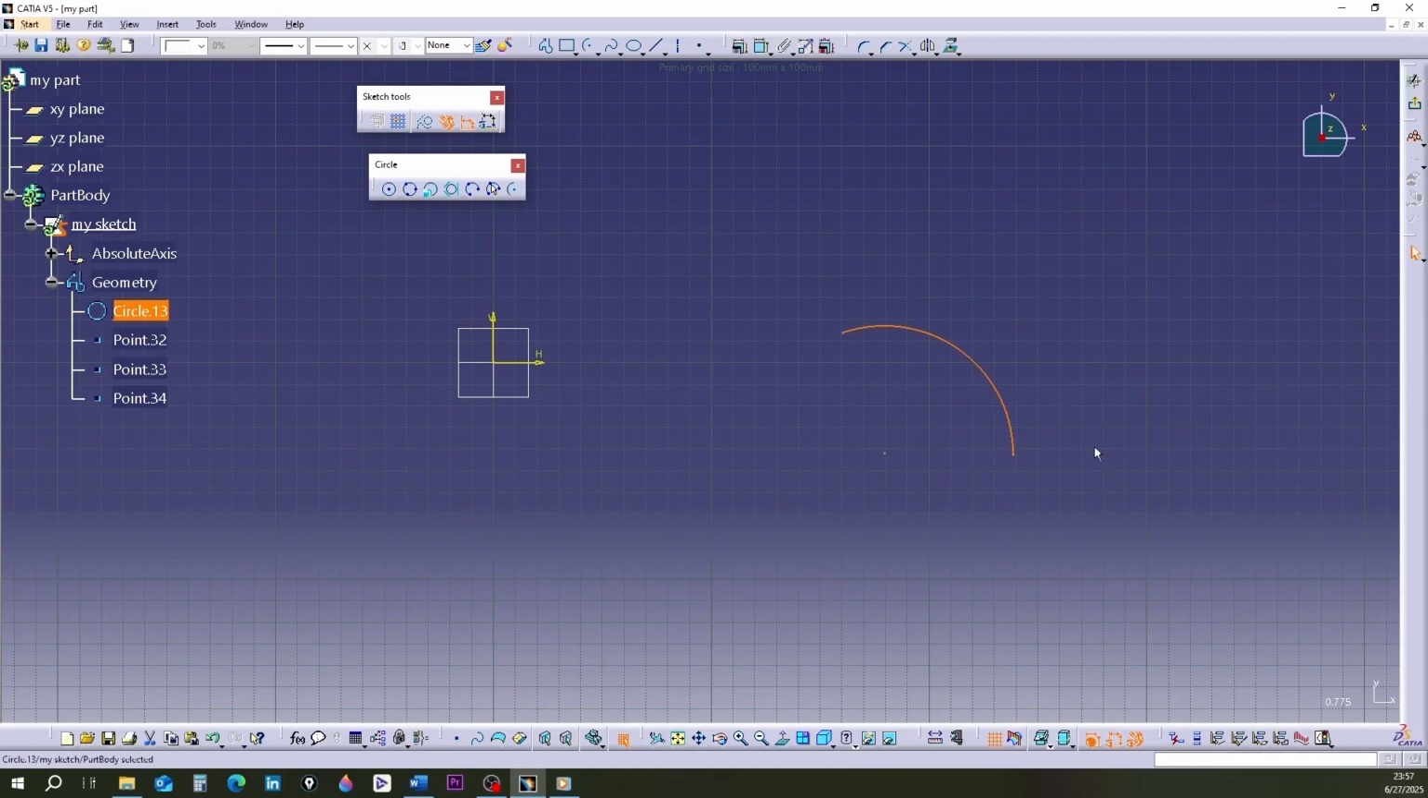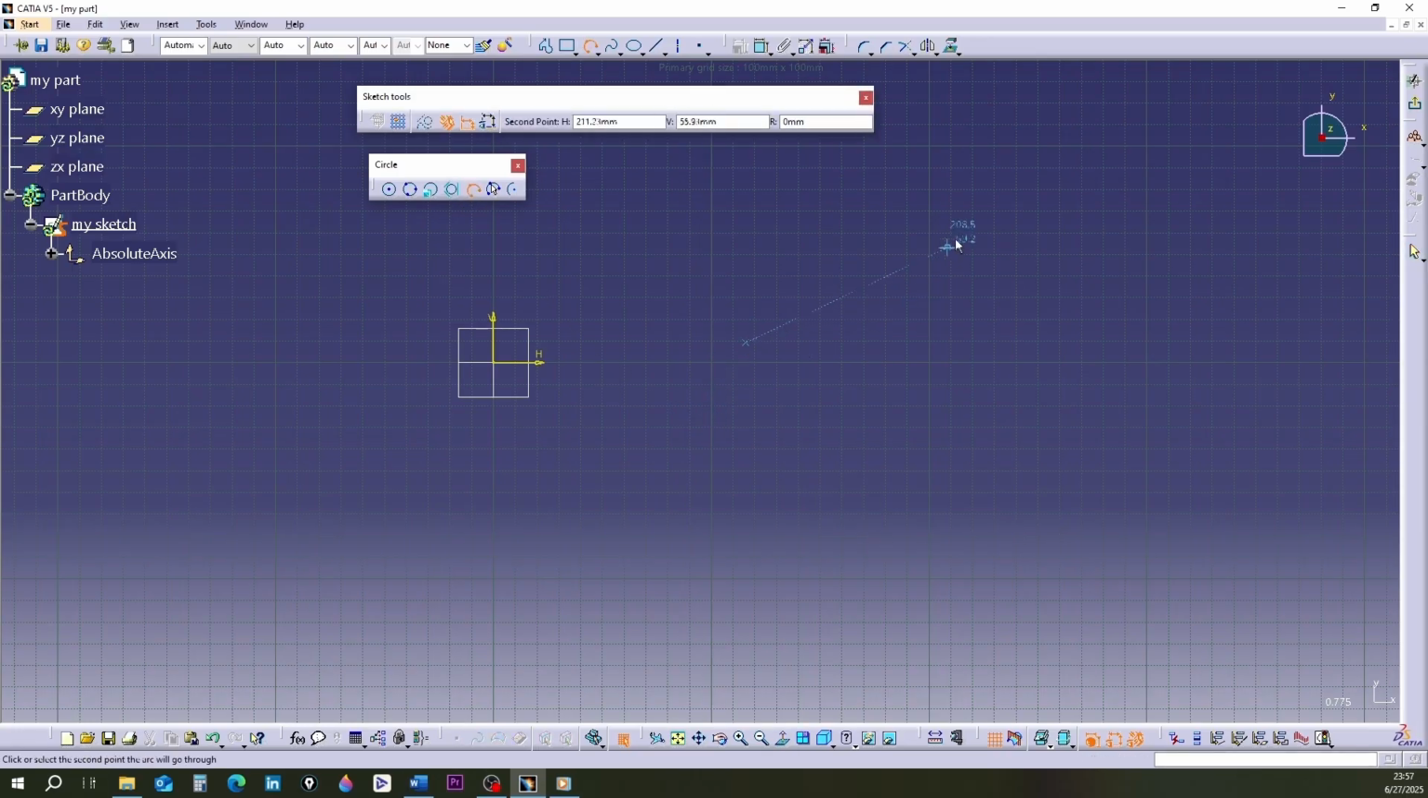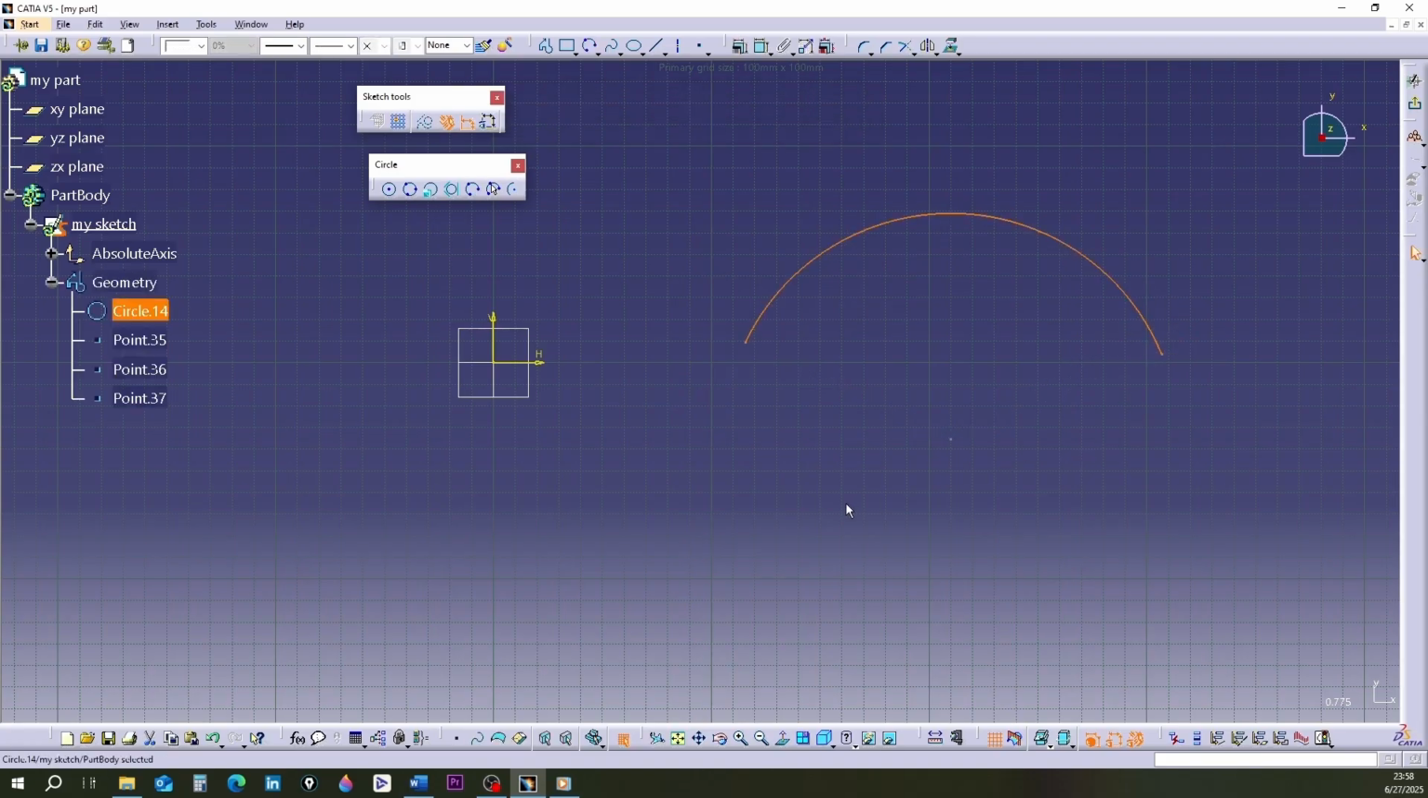Checking the arc in the design tree. I'll clear all the shapes from the screen. I'll draw an arc using the first method. Then I'll expand geometry in the design tree. You'll see that there are 4 elements, 3 points and 1 circle. There's no element named arc.